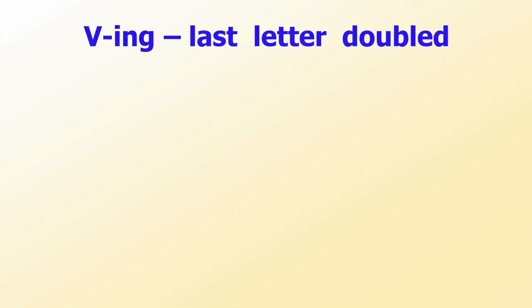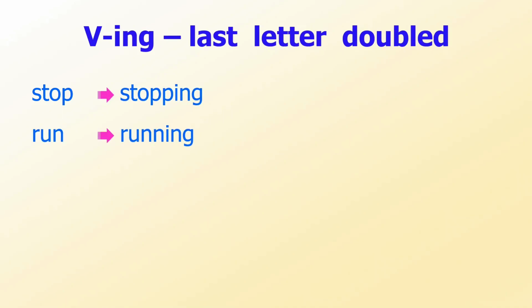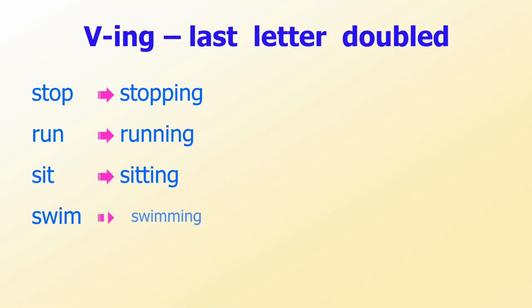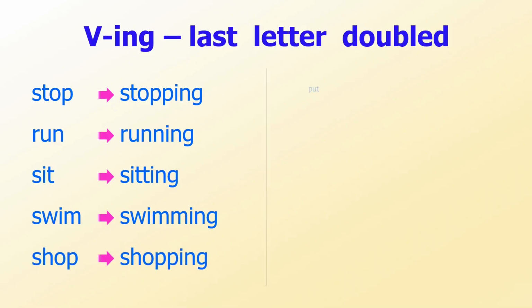Now, let's see how to make verb ing in some cases. In the first group, we double the last letter of the main verb before adding ing into it. Let's see some examples. Stop becomes stopping. Run becomes running. Sit becomes sitting. Swim becomes swimming. Shop becomes shopping.